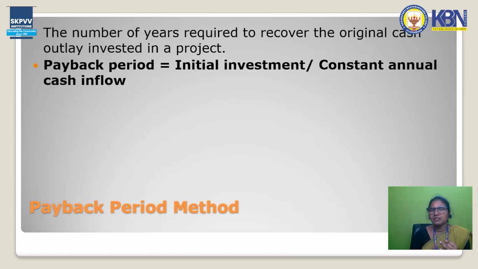After getting approval from the technical people, the proposal, that project, is sent to the financial feasibility department, or financial viability department. The financial department will examine that project and evaluate it based on the capital budgeting tools, and they will find whether this project is financially viable or not.